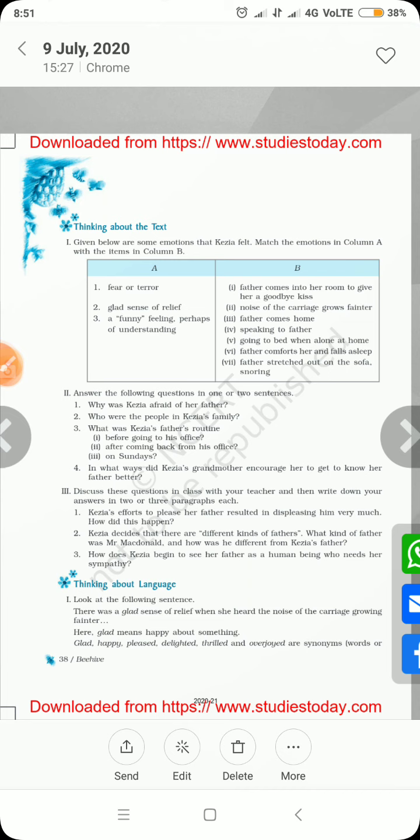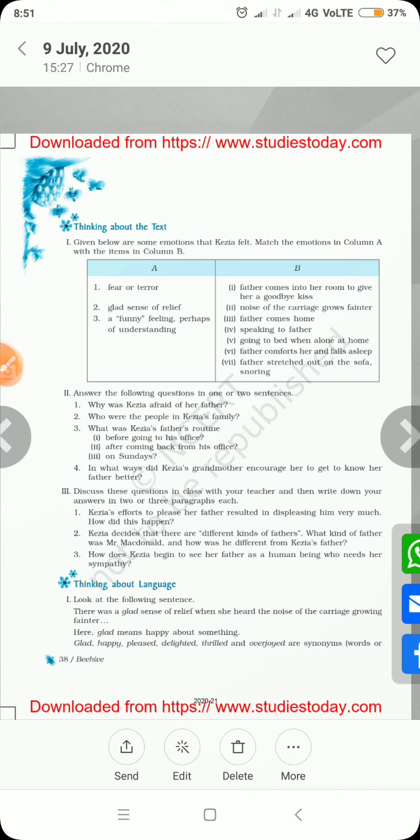Next is, who were the people in Kezia's family? From the characters it was very much clear. Kezia's family consisted of her father, mother, grandmother and herself. Along with that, they were also accompanied by Alice, the cook, and she was also considered a part of the family. Clear?